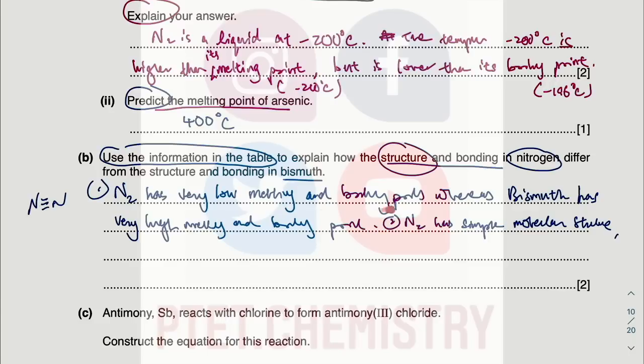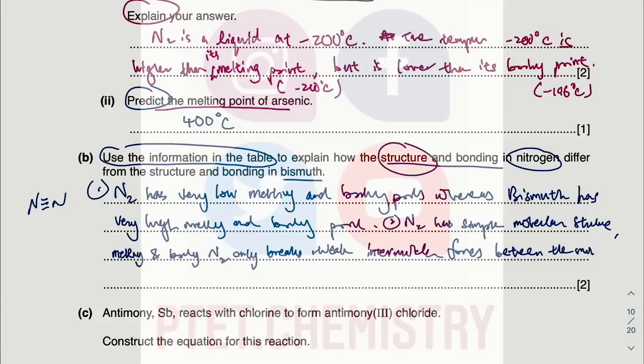Nitrogen has very low melting and boiling point. Because of its simple molecular structure, you do not break this covalent bond when you melt or when you boil nitrogen. The melting and boiling of nitrogen, which has a simple molecular structure, only breaks the weak intermolecular forces between the molecules. Intermolecular means between the molecules.